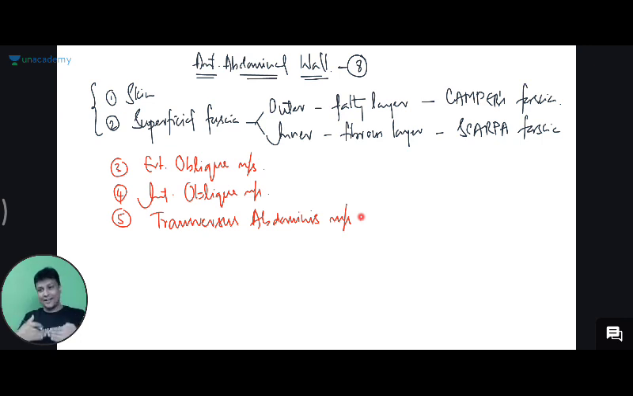So all these layers are arranged one by one inside here, sir. All these layers are arranged like one by one inside. So there'll be skin, under that superficial fascia, inside the external oblique, inside the internal oblique, something like that. And you'll understand the importance of that within a few minutes.